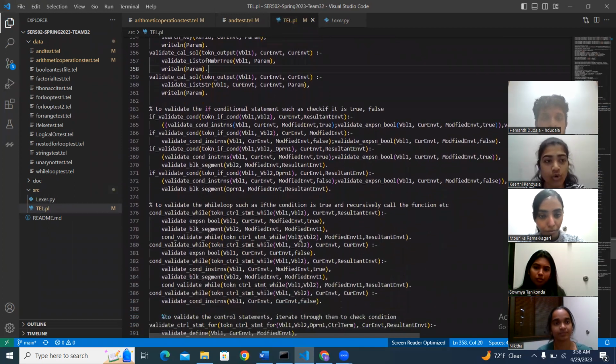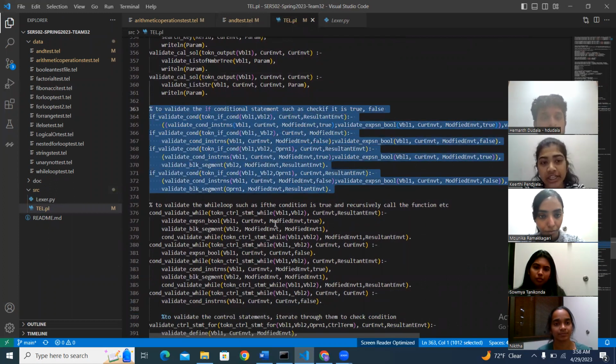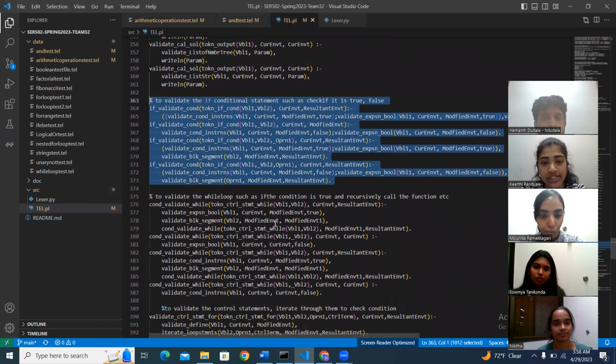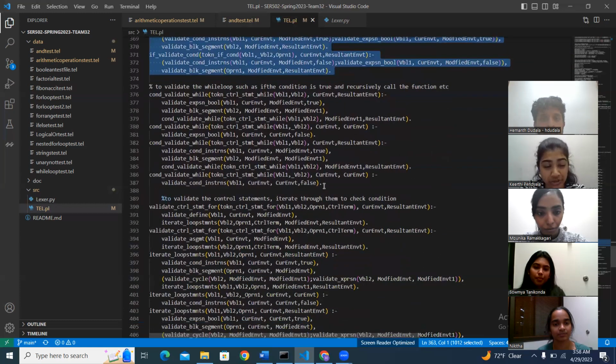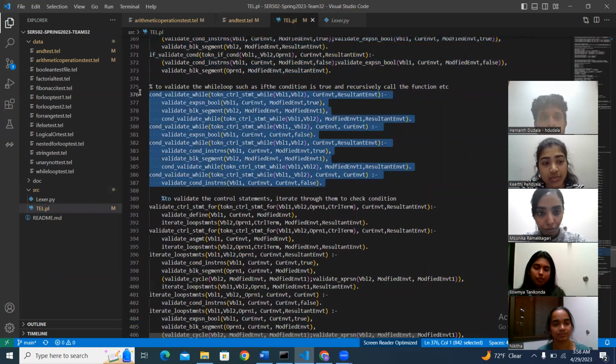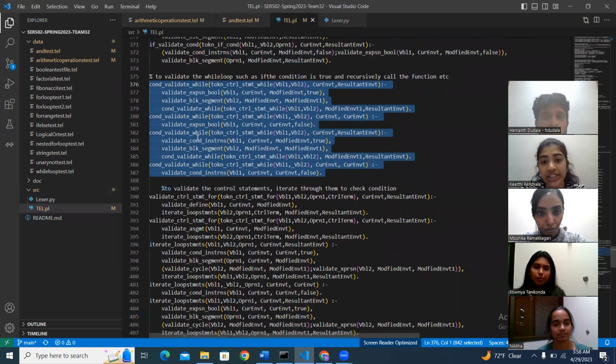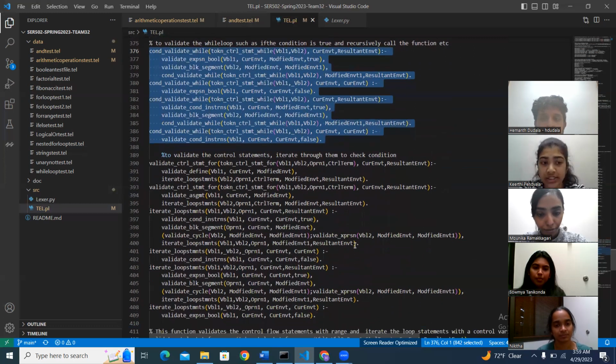The next lines of code we have are the if condition, validate condition. This predicate also has three arguments. As you can see, it validates the condition variables in the current environment using validate condition instructor or validate expression boolean. The next few lines of the code are for the while loop execution. It validates the condition in the current environment using validate expression rule or validate condition instructor. If the condition is true, it validates the block segment using validate block segment.